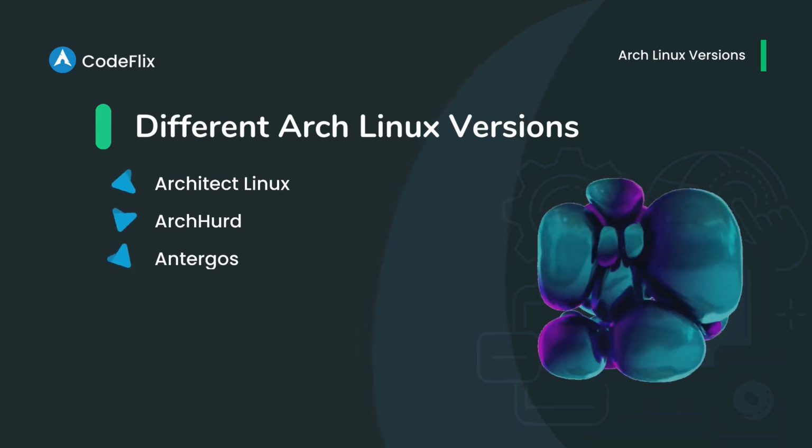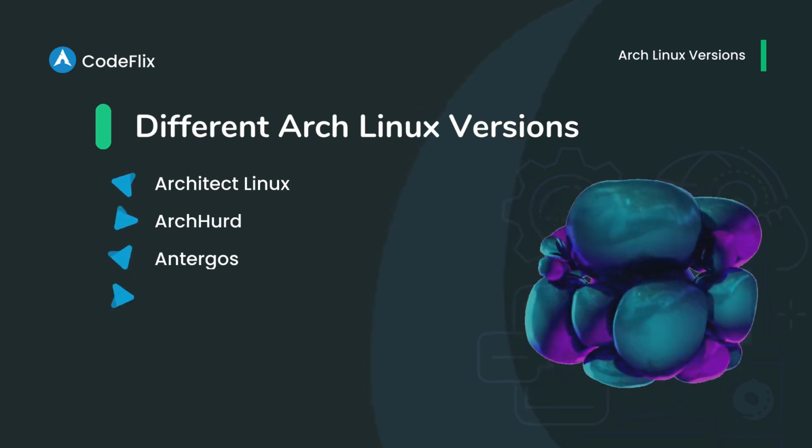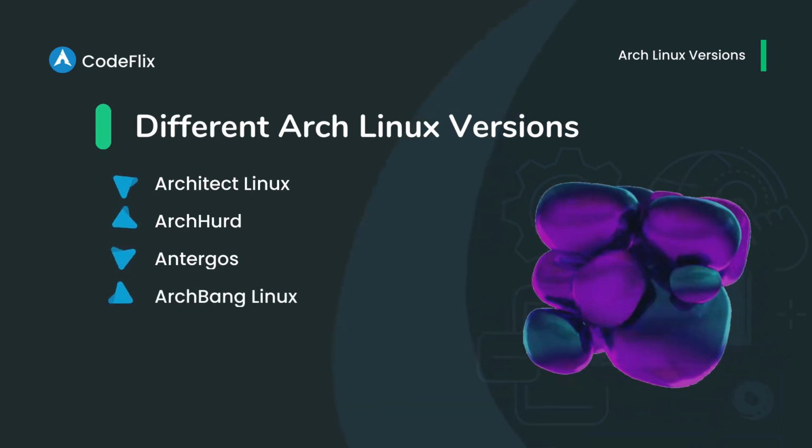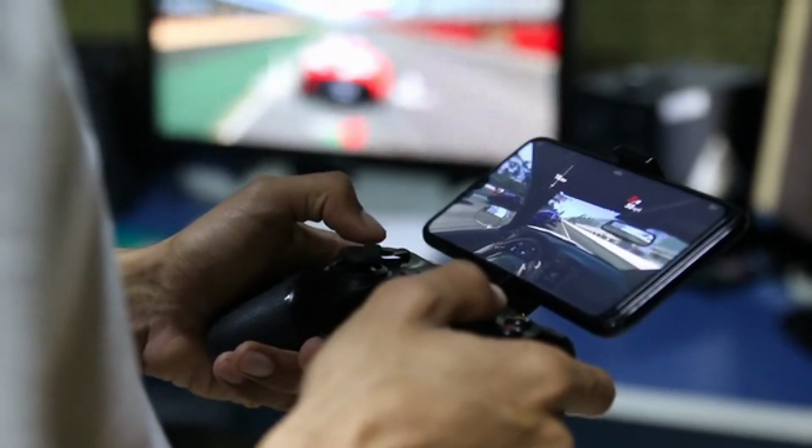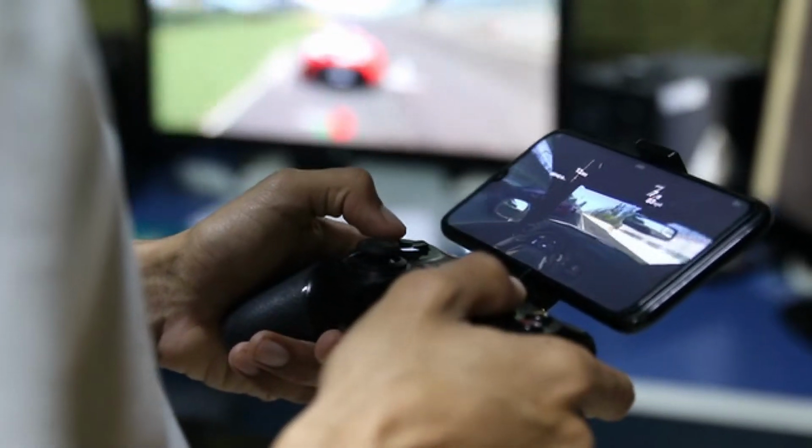4. Archbang Linux. Archbang Linux is a lightweight distribution inspired by Crunchbang Linux, now called Bunsen Labs Linux. It features an OpenBox-based desktop environment and aims to offer a minimalistic and efficient Arch Linux experience.